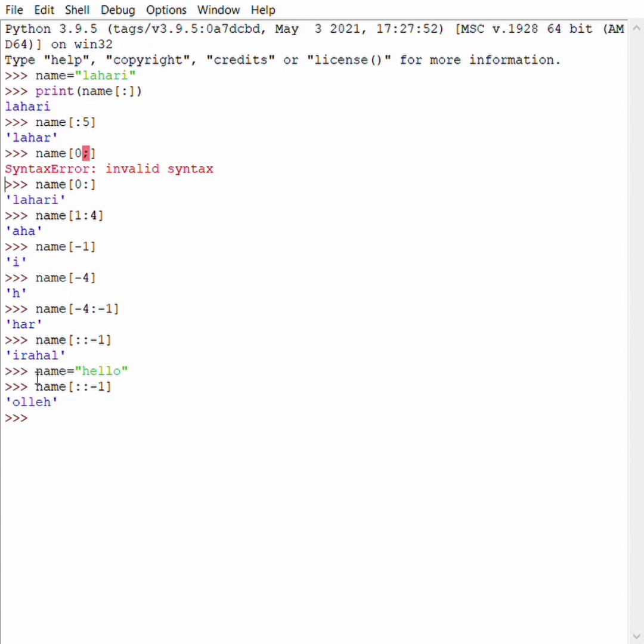Here the output is IRAHAL, the reverse of the name Lahari. Let's take another example for reversing a string. I gave name = "hello" and printed name[::-1]. The output is the reverse of hello, OLLEH.